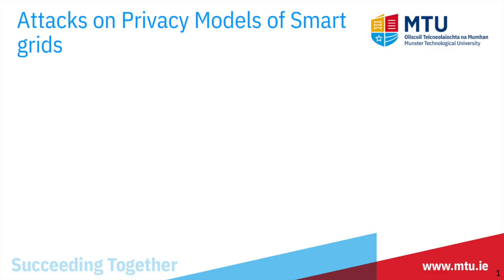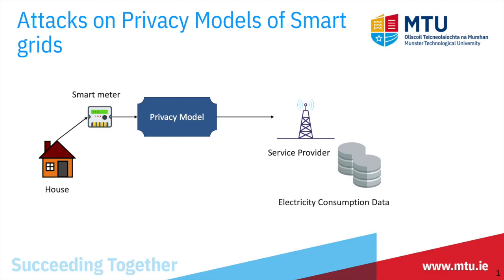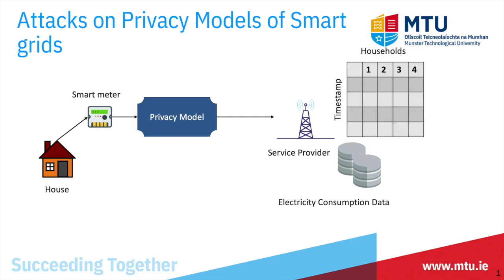A privacy model adds noise to the data to mask original data to preserve the privacy of individuals. In this scenario, your home sends its energy consumption data to smart meters, and your smart meters then mask the original data using a differential privacy model, and the service provider receives masked data. The service provider keeps this data in the form of a time series table.